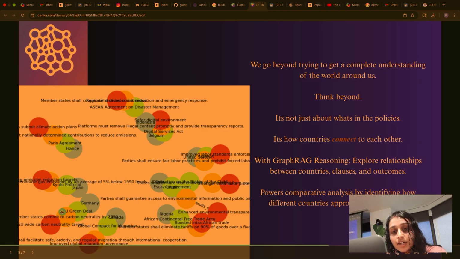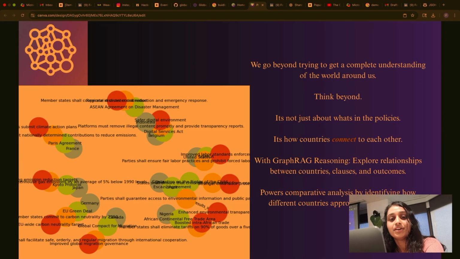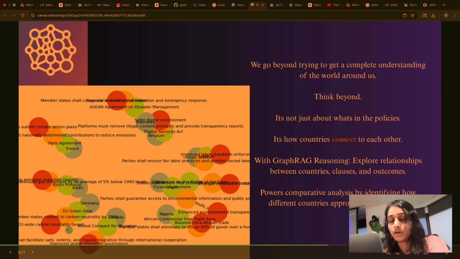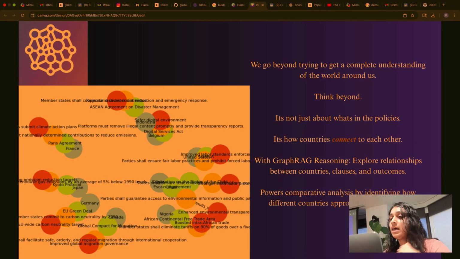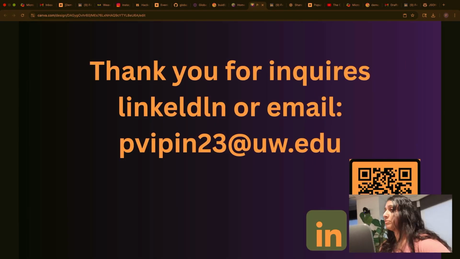If you look over here, it clustered all the carbon neutrality and green deals, and the EU-wide carbon neutrality, and basically all the clauses related to that. So we go beyond trying to get a complete understanding of the world around us. It's not just about what's in the policies, it's how the countries connect to each other. With GraphRAG reasoning, we're able to explore relationships between countries, clauses, and outcomes. That's my project. Thank you.